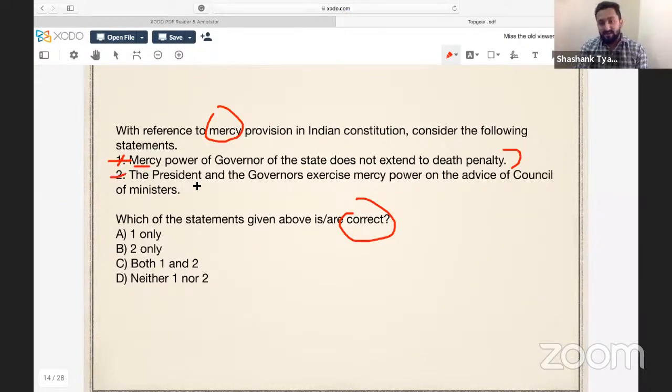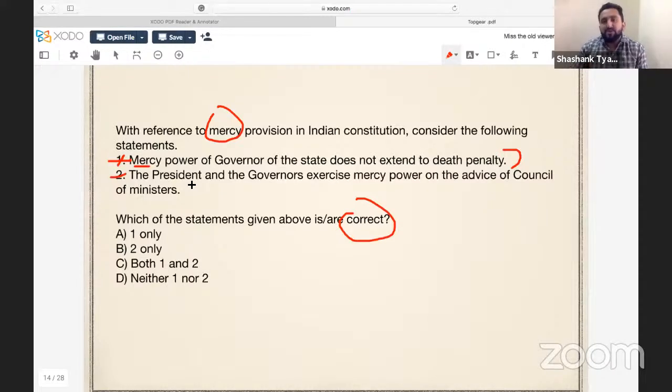The second statement is correct. Why is the second statement correct? Although it is not clearly mentioned in our constitution that these mercy powers, pardoning power, commutation, respite, reprieve, are discretionary or on the aid and advice of the council of ministers. It is not written in the constitution. But the general tradition, which has been there, is that whenever a person wants to appeal before the president, take the example of the president. Someone has got death penalty from the Supreme Court, and now that person needs to appeal before the president for mercy. So how can that person appeal?